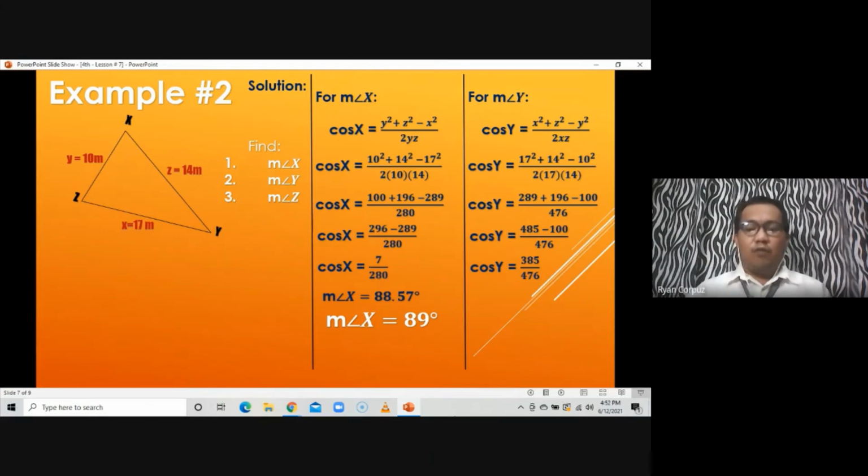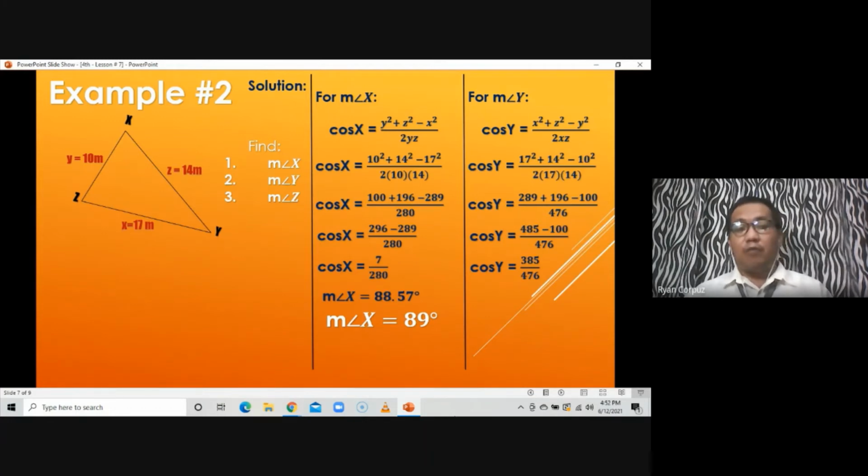And again, since we are looking for the angle, using your scientific calculator, the first thing we are going to do is to press shift or second function, then press open parenthesis, press 385, press divide symbol, then press 476, press close parenthesis, then press equals.